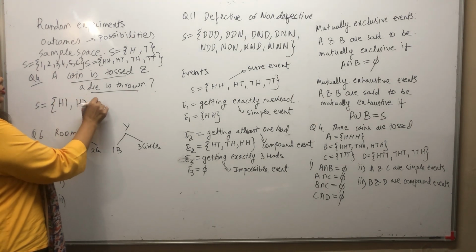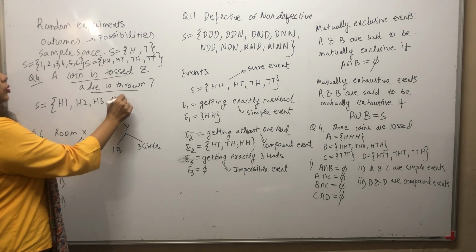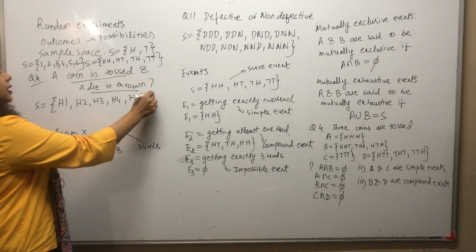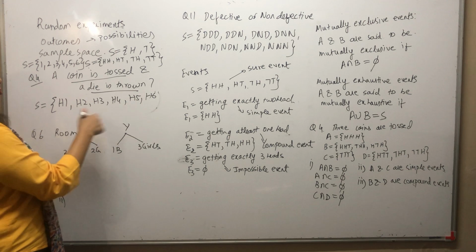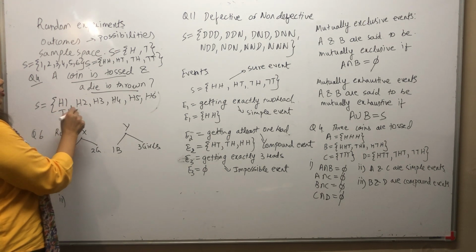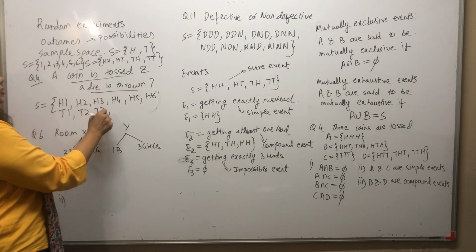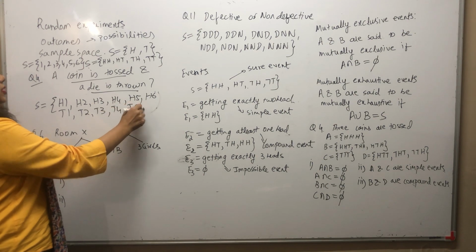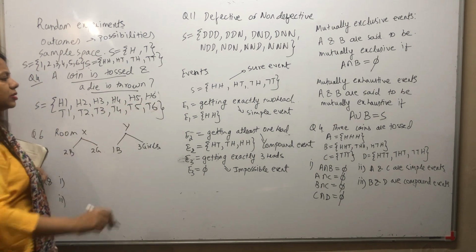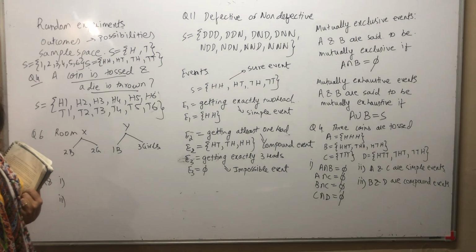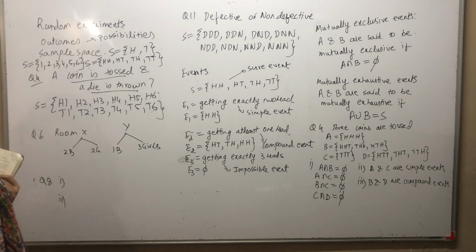H1, H2, H3, H4, H5 and H6. और या फिर डाइस पर क्या आया होगा? T. तो T1, T2, T3, T4, T5 and T6. So this is my particular sample space that I can get.